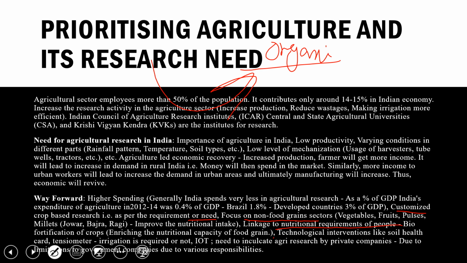Further, we need some more technological interventions like the soil health card. Farmers will get a soil health card every year, showing what kind of fertilizer the soil of their land requires. Suppose a particular land already has potash and the farmer is not aware of that, and again this year he is giving potash and potash and potash. So ultimately what will happen? The crop will fail. That's why there is a need for the soil health card.